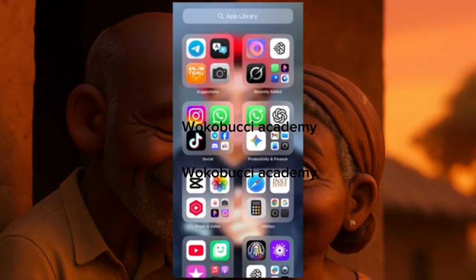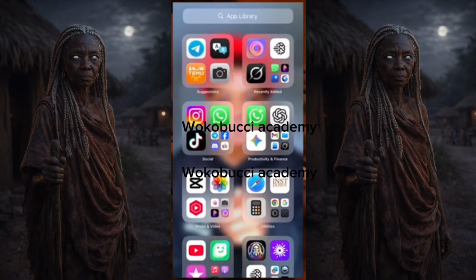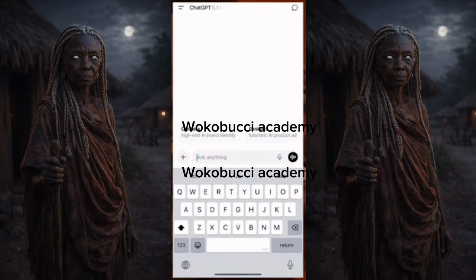Let's go. So first thing first, what you need to do is to go to ChatGPT. I'll open my ChatGPT like this. Now, a lot of you make mistakes why you don't get consistent characters because you tend to do your videos differently. Now here, I'll start with ChatGPT and I'll tell ChatGPT to give me a short story about an old